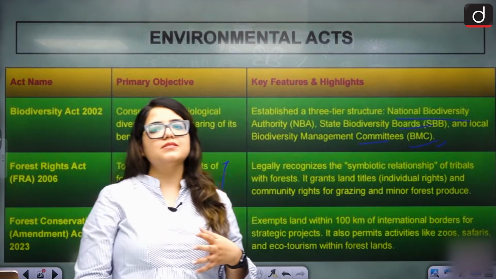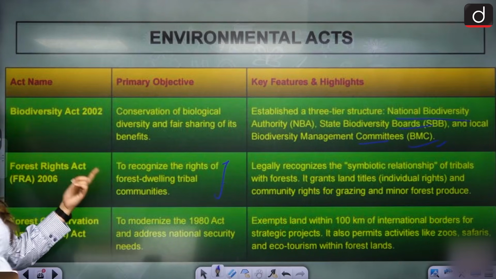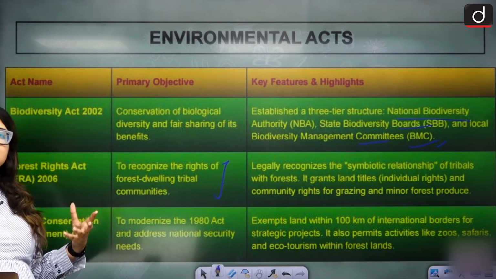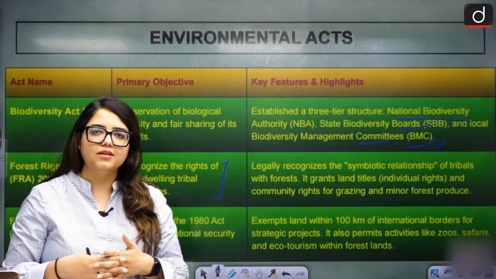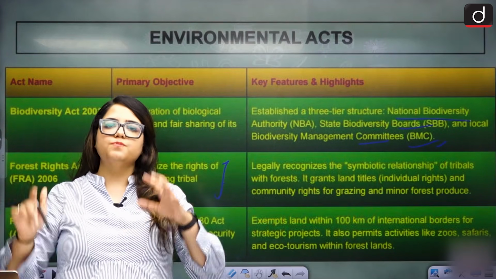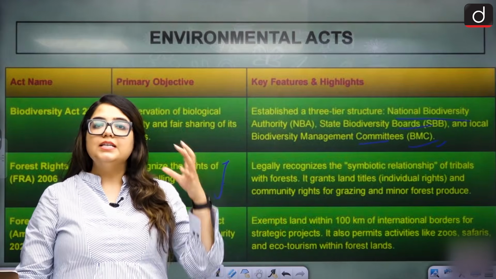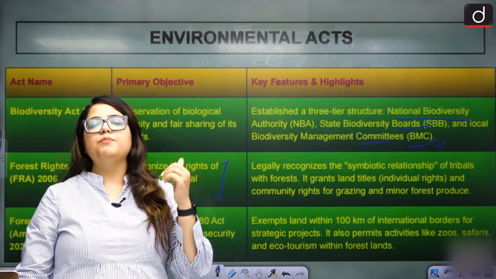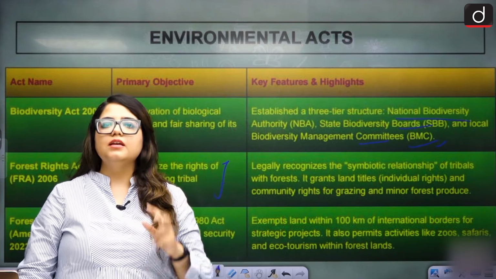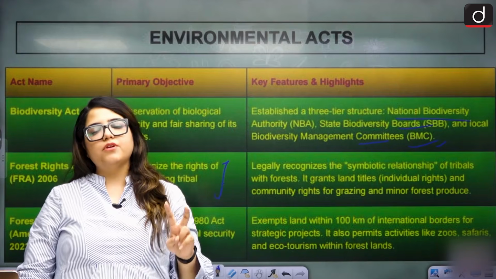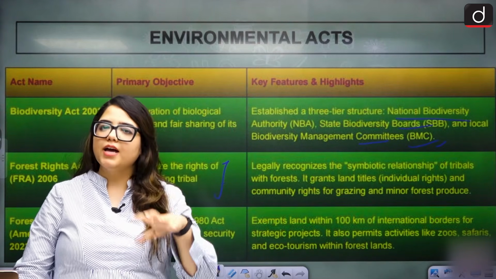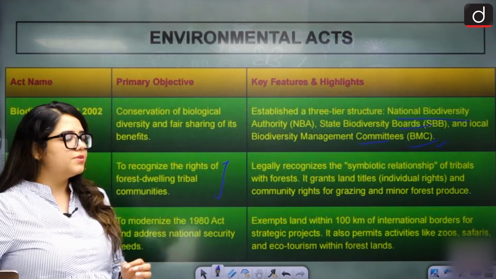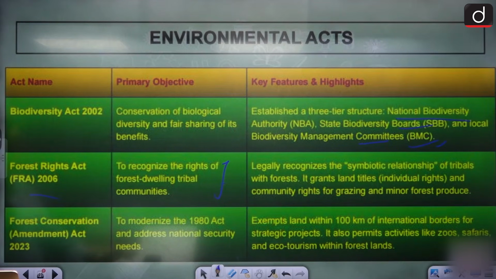So that's why in the 2006 Act, we safeguarded the rights of forest dwelling communities and legally recognized that the forest and the forest dwellers have a symbiotic relationship. We cannot pull them out and expect the forest to be maintained as it is. It is their livelihood, their existence, their structure that is keeping the forest together. They are necessary for the forest, and the forest is necessary for them. So we have to acknowledge that and give them certain rights. Clear? This was identified in the Forest Rights Act 2006.